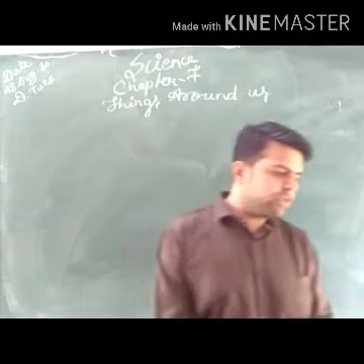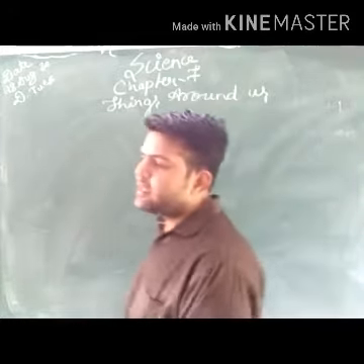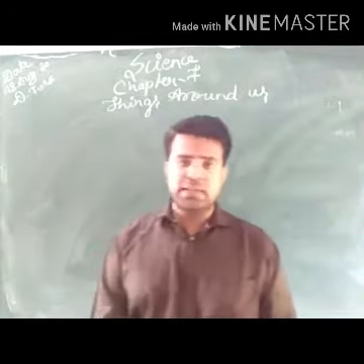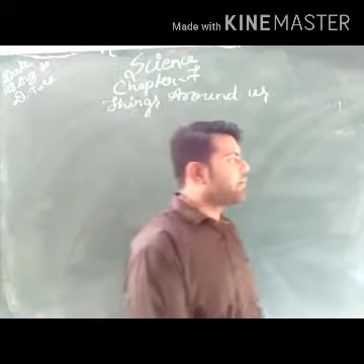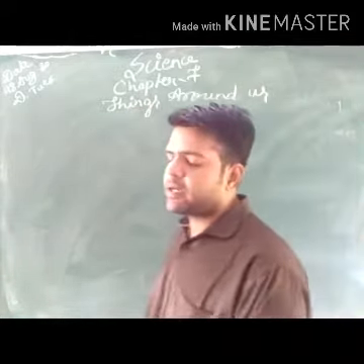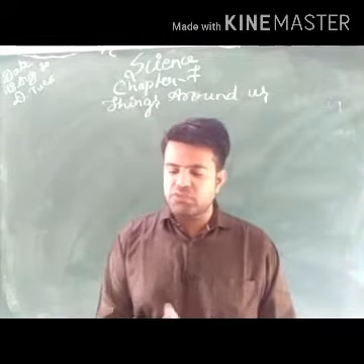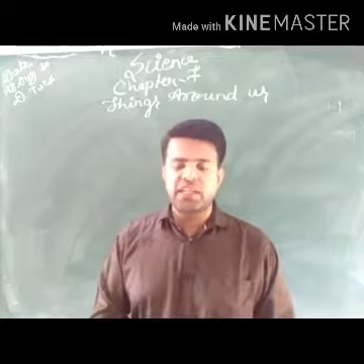Next we are talking about the decomposers. What are the decomposers? Decomposers are the organisms that feed on decaying organic matter. Example: microbes and fungi. So this was the quick revision of what we studied in the previous class.